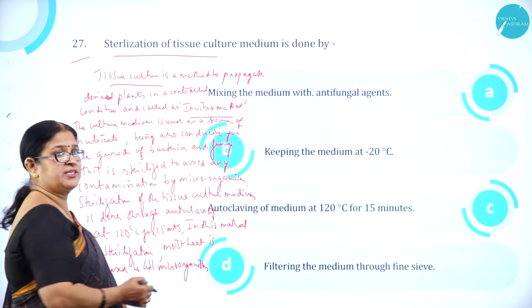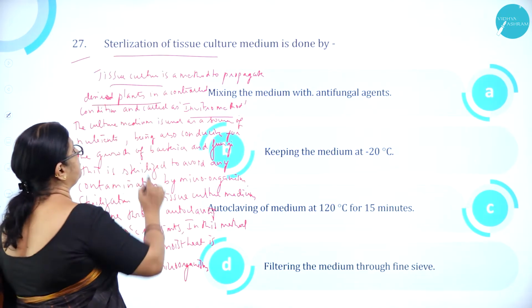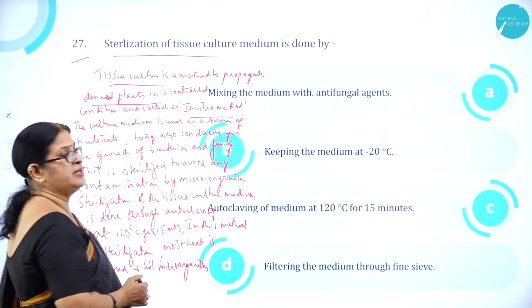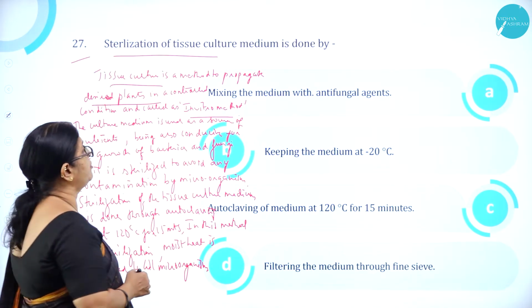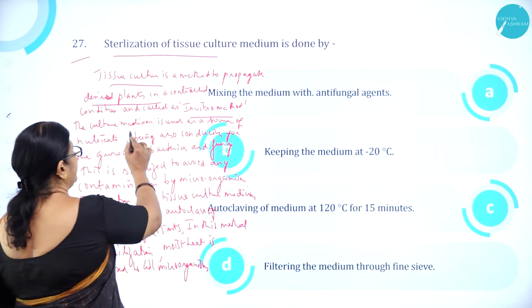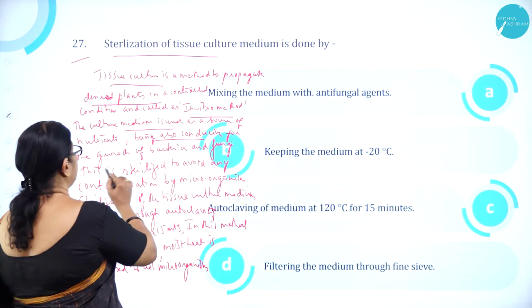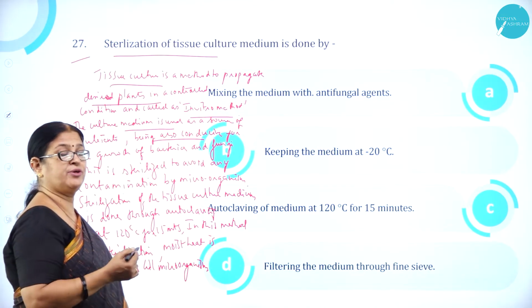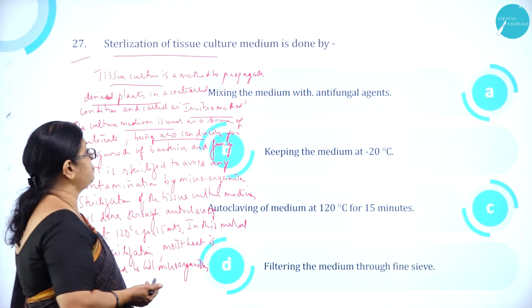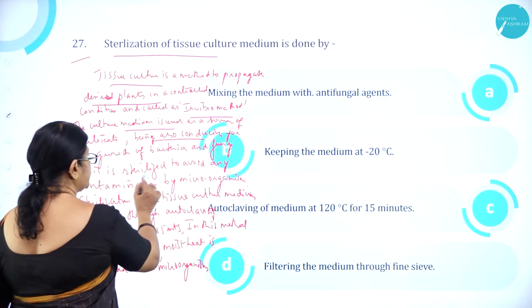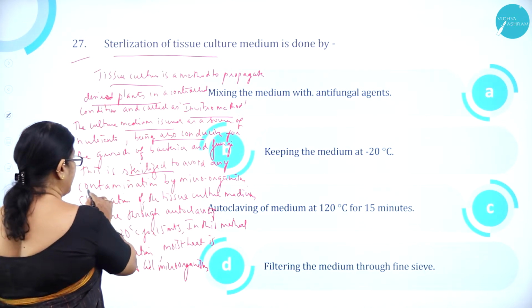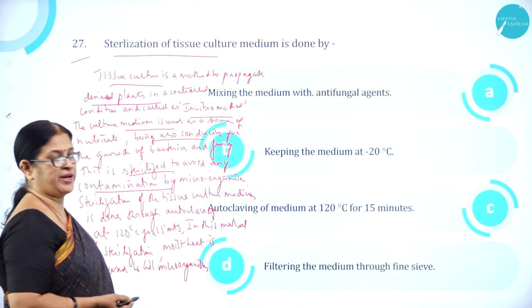Tissue culture is a method to propagate desired plants in a controlled condition, and it is called the in vitro method. The culture medium is used as a source of nutrients, but it is also conducive for the growth of bacteria and fungi. So it is sterilized to avoid any contamination by microorganisms.